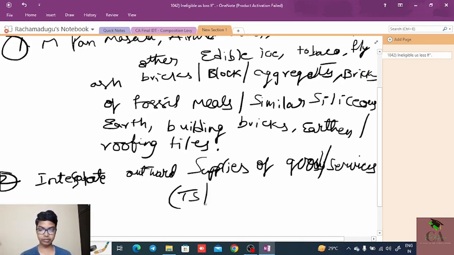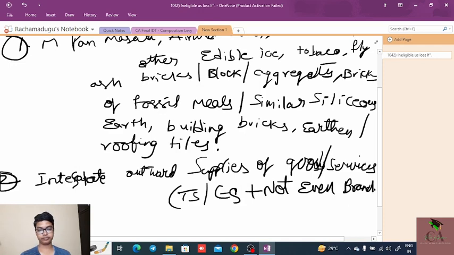That means taxable supplies or exempt supplies, and not even branch transfers. The persons who supply interstate outward supplies of goods or services, which means taxable supplies or exempt supplies, even branch transfers are not allowed. And that means the persons who make the interstate supplies are not eligible to go for the composition scheme.